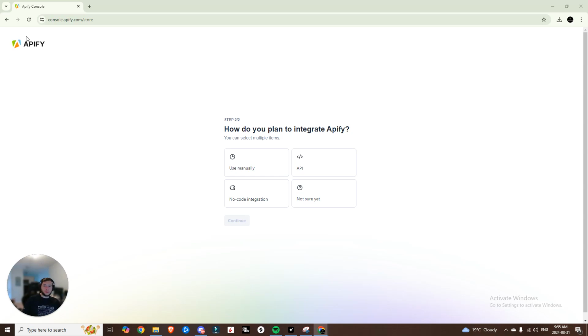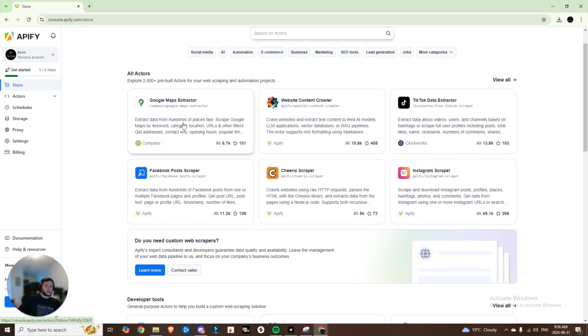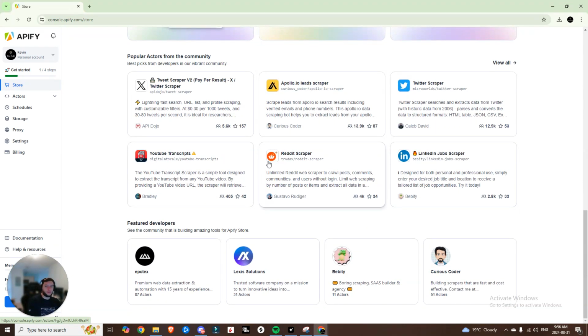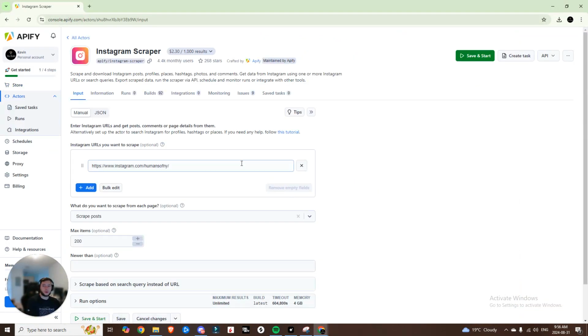So today we're going to be setting up this tool using Apify. First you're going to have to create an account, then you're going to get to step 2, and you would just choose API, no code integration, and hit continue. Now, as you can tell, there are a lot of really great actors. An actor is just a scraper. So we have a Google Maps extractor, a TikTok data extractor, Instagram, Twitter, LinkedIn, Reddit, all of these really great ones. We're going to be setting up a few of these today. We'll start off with Instagram.